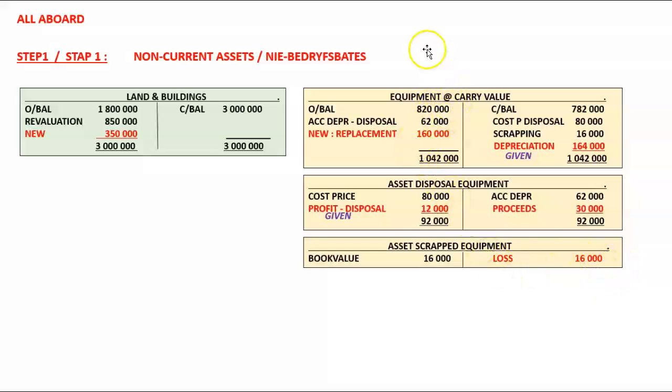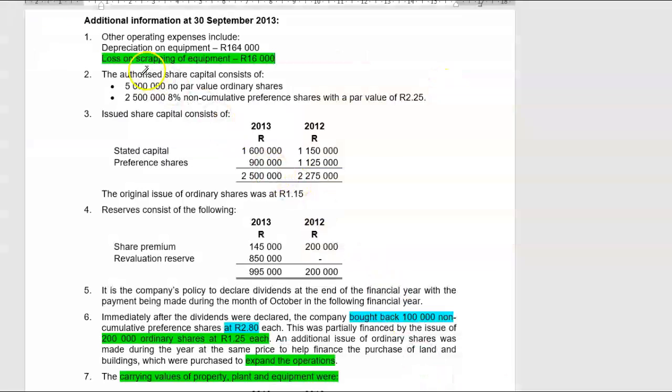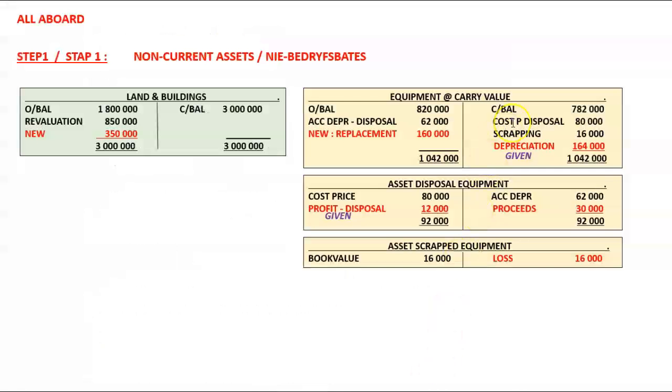Great. Now, depreciation, they gave us the depreciation figure. Depreciation on equipment, 164,000 Rand. So in our accumulated depreciation account, we would have credited it with 164,000. We only have one account now, so we're still going to credit only the one account that we have. Depreciation for the year, 164,000 Rand.